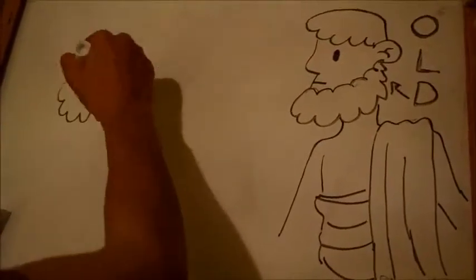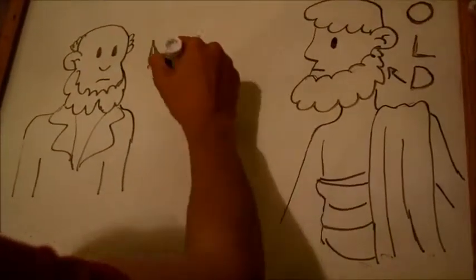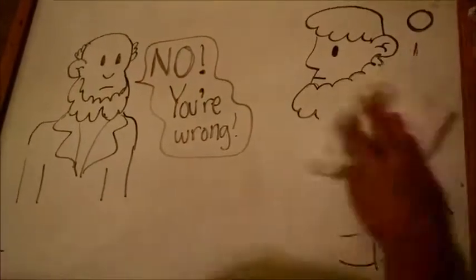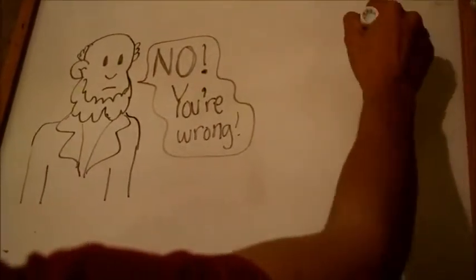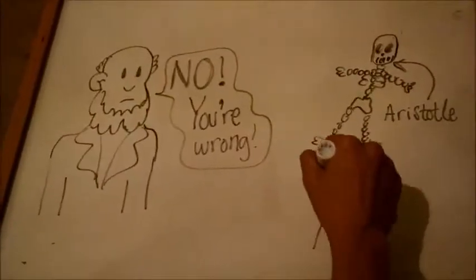Later, Galileo came along and told him that he was wrong. Well, this was almost 2,000 years after Aristotle's time. Galileo would have been speaking to a skeleton. So he was actually trying to convince Aristotle's followers and not Aristotle himself.